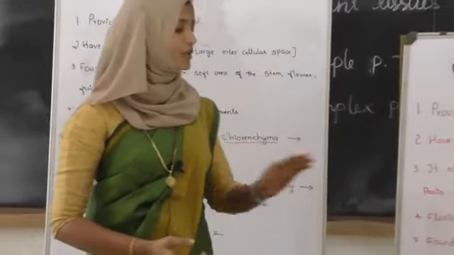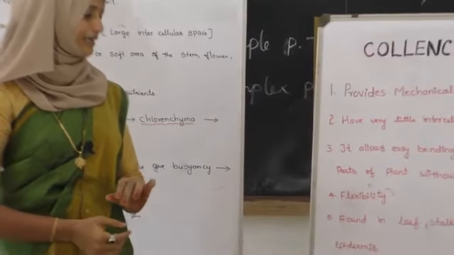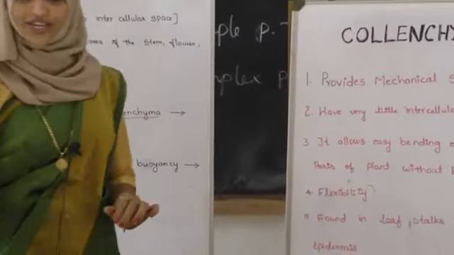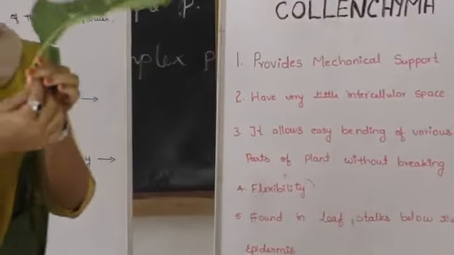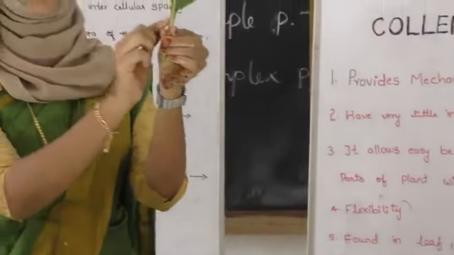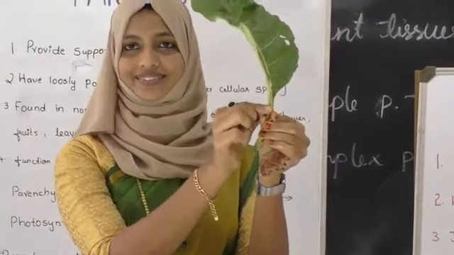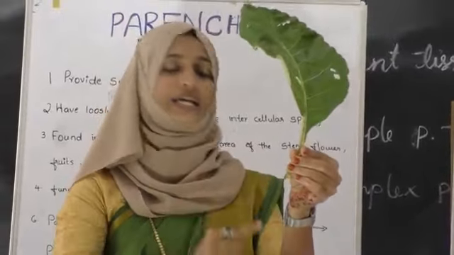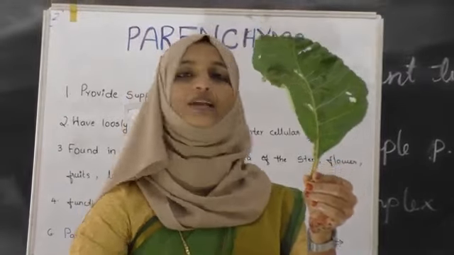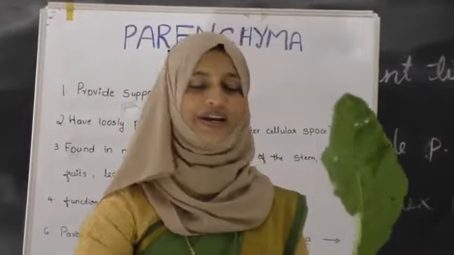Next, found in the leaf stalk below the epidermis. So where is it found? It is found in the leaf stalk. Where is it? See here, this is the part. So this is found here. Okay, Kalankaimas are found in leaf stalks below the epidermis. Where is the epidermis now?